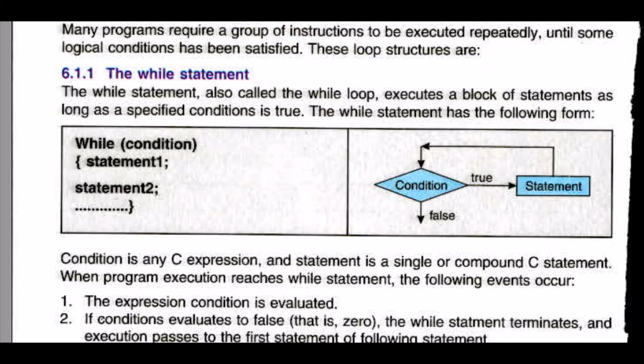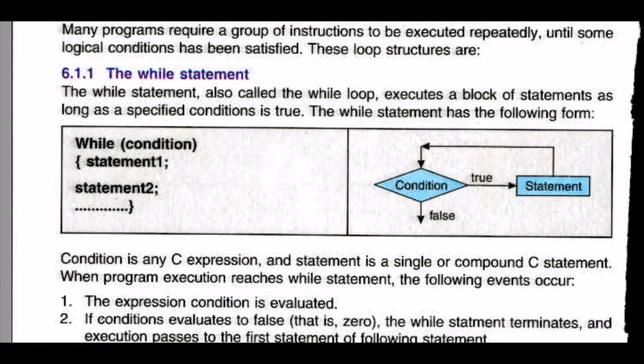This is a condition, according to the user. Only if the condition is true, the next statement will be executed. If the condition is true, the statement is executed and it brings you back to the condition block. If the condition is false, the value becomes 0, it is nullified, and it will get out of the loop.